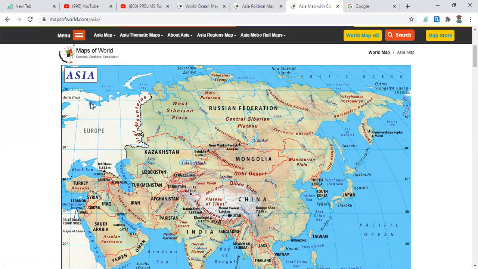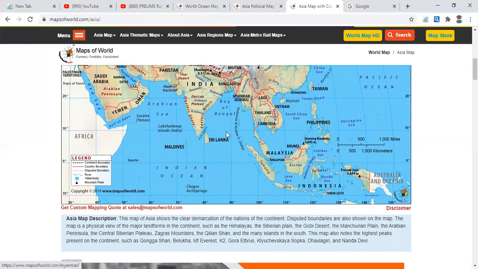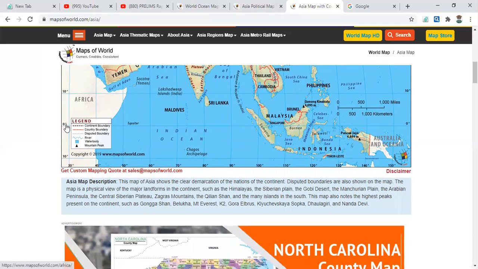This is the White Sea. This is in Europe, not in Asia. And here it enters the Ural Mountains and the Siberian plain, passing through Russia, and this is the Arctic Circle. And again in Asia we have the 0 degree latitude, that is the equator, which passes through Sumatra in Indonesia, and then here. So this is your equator.